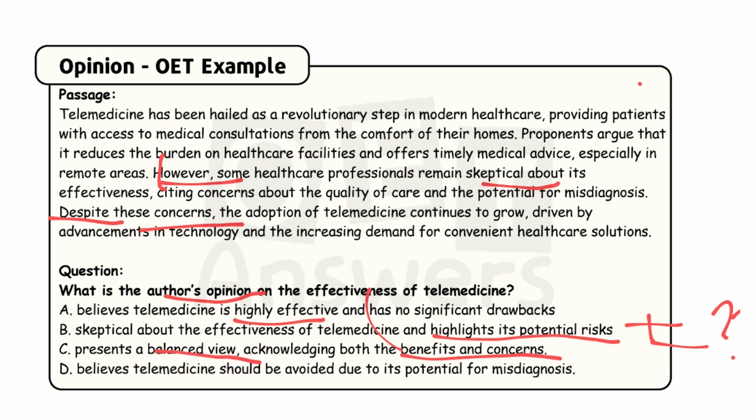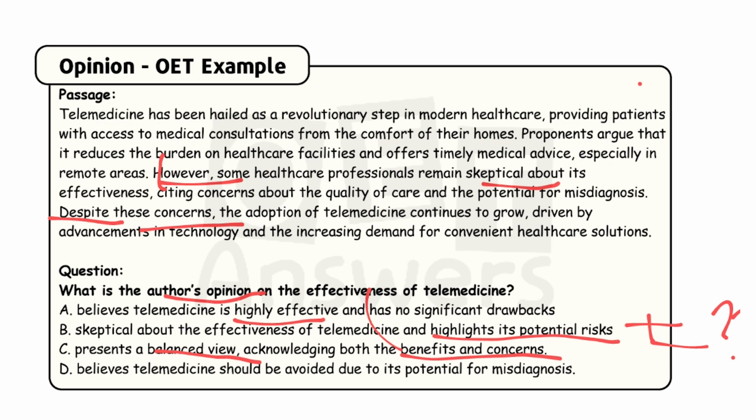Overall, healthcare professionals stated a negative view regarding telemedicine, and the author accepts the positive side of telemedicine, how it is feasible for individuals. So overall, the passage presents a balanced view. The author directly presents a balanced view. Balanced view means equal, right? So acknowledging both the benefits and concerns, or benefits and drawbacks. He completely agrees with that. This is the exact answer for the question. This is the author's opinion.